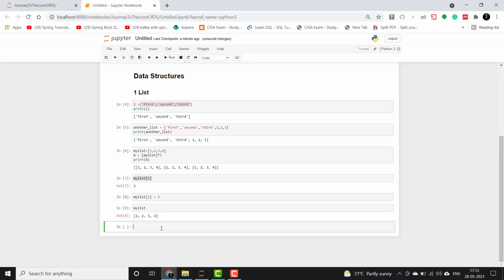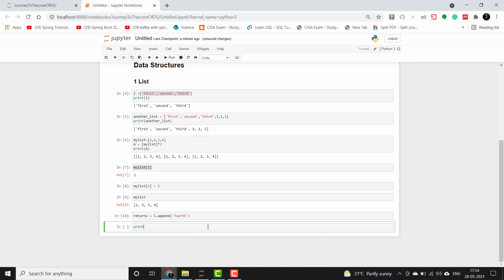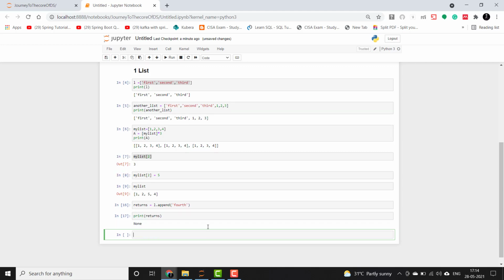Let's move on to the next operation, which is append. So let me append the element into the first list, which is L. If you want to see here what it returns, you guys can also do that and print this. You guys can see that it will return a null value. Okay, so null represents None in Python, so it will return a None value.